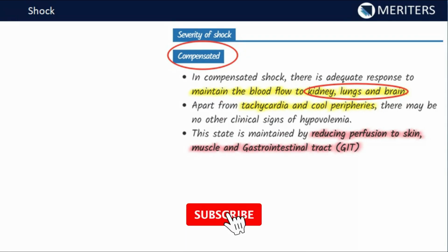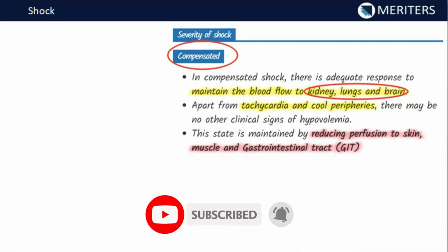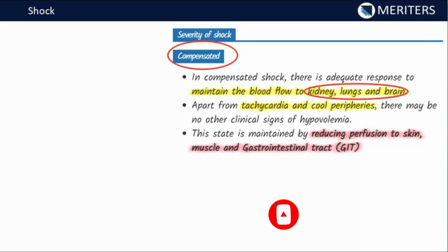So what does our body do if there is any state of shock? The body will try to shift the blood supply from less important organs, reducing the perfusion to skin, muscles and GIT, and this blood is shifted to the kidney, lungs and brain. Now this is known as compensation. The body tries to compensate for the problem, right? The shock has been compensated by shifting the blood flow from less important organs to the organs which require a lot more oxygen supply or constant blood flow.